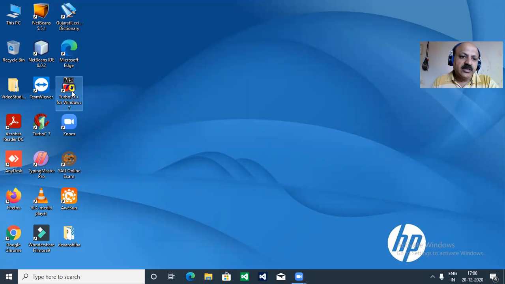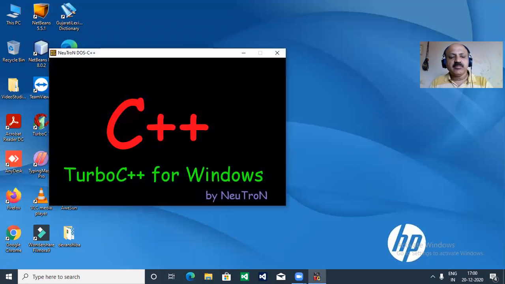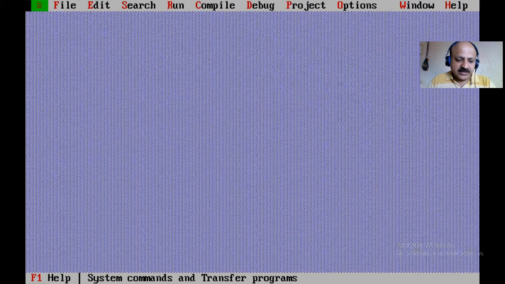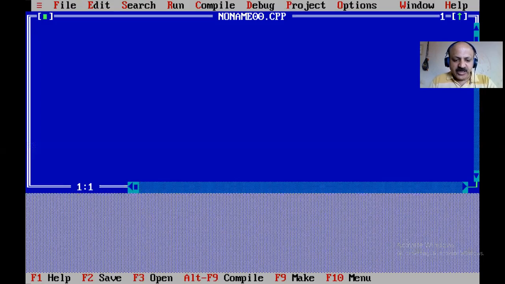Here I double click Turbo C++ and open it. Now press Alt F for the file menu and take a new file.